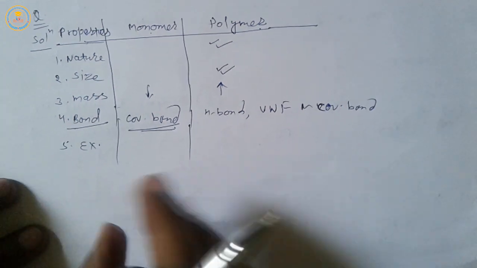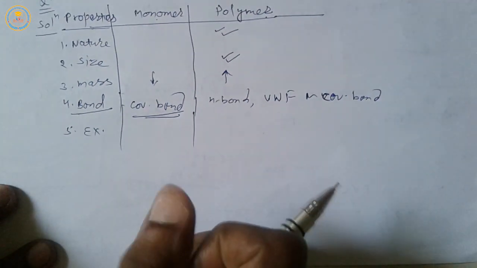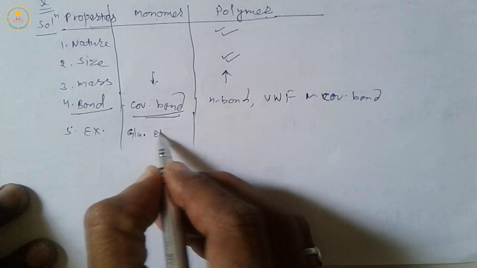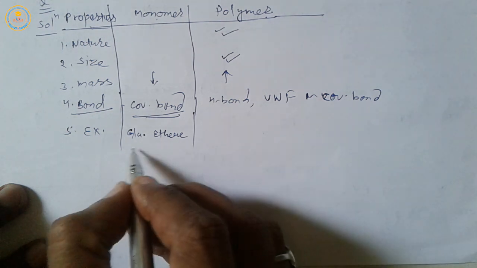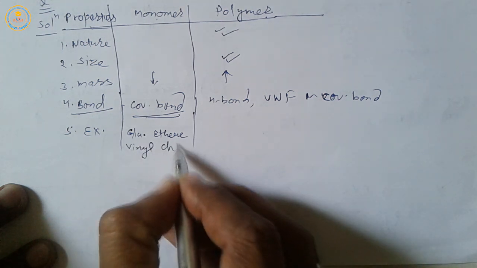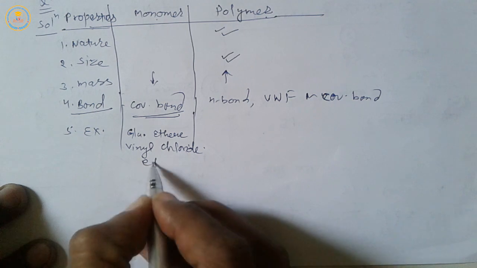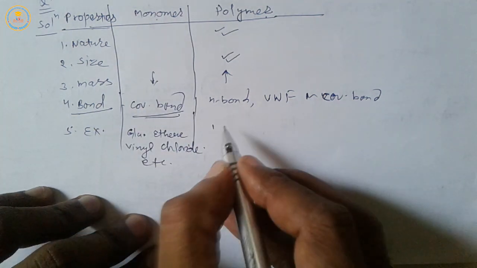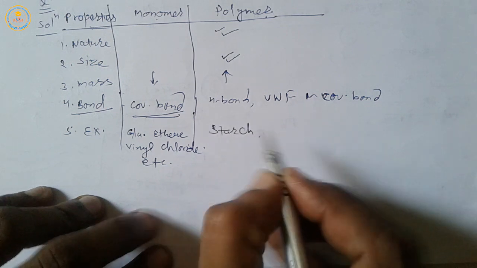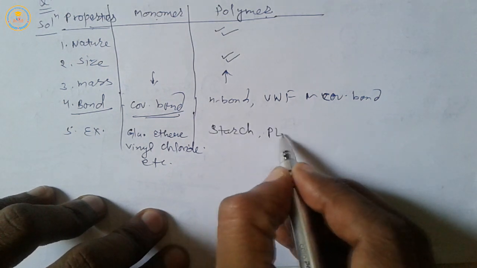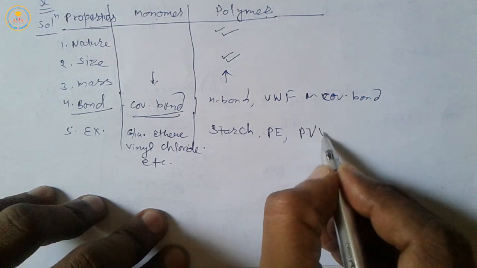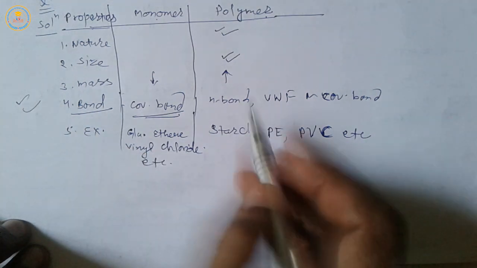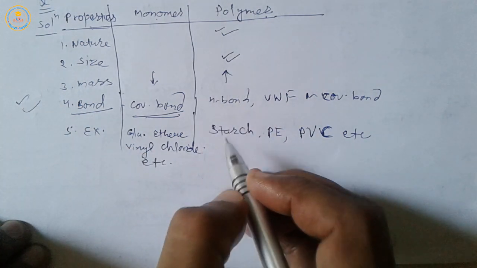Next, fifth, example. Examples of monomers we have discussed in our previous online class: glucose, ethene, vinyl chloride, etc. These are the examples of monomers, and in polymers: starch, polythene, polyvinyl chloride, etc. Very important question: write differences between monomers and polymers.